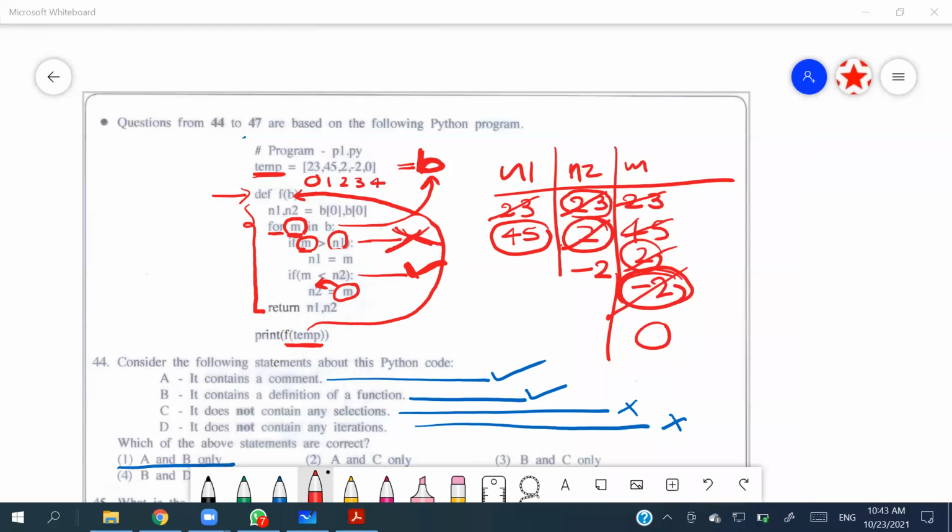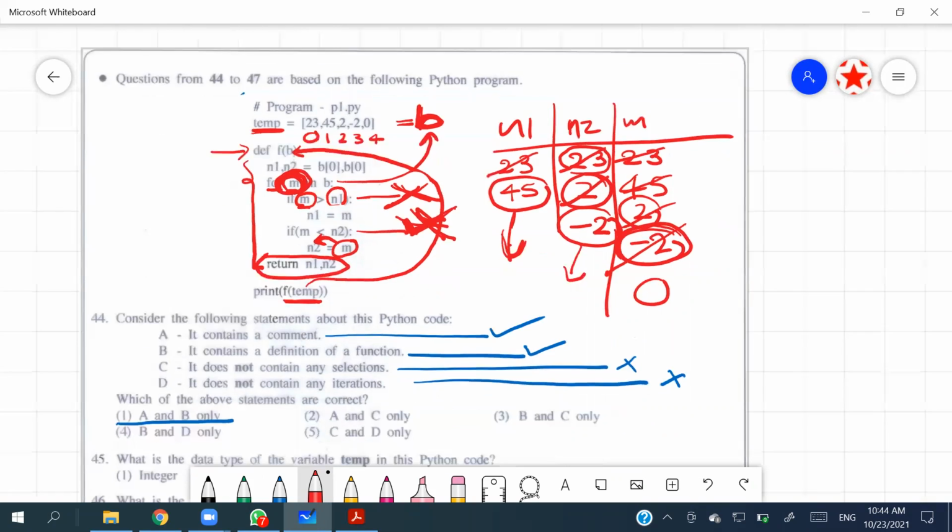So the m is 0. N is -2. And this is false as well this time, so nothing is going to happen. Now it goes and checks m again. There is nothing to be checked, which means the list is over. So it comes to the return statement, and the return statement says return n1, n2. So n1 means 45, n2 means -2.